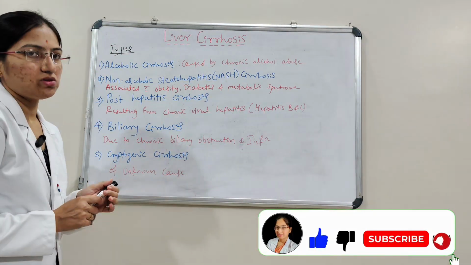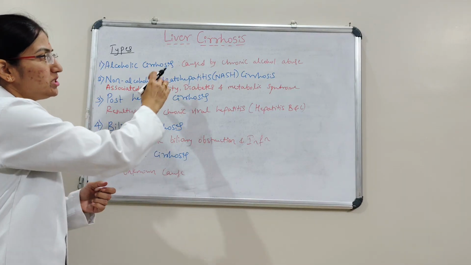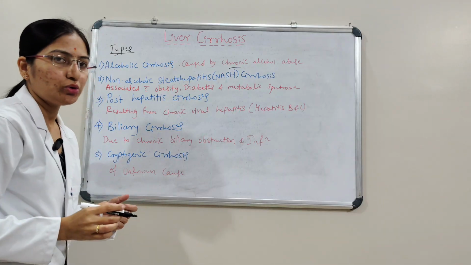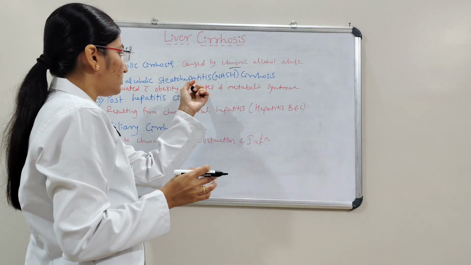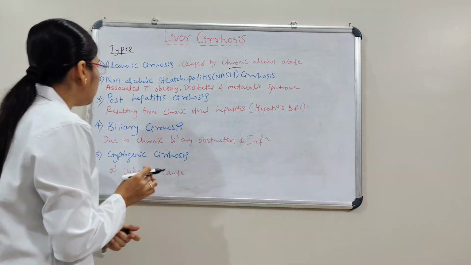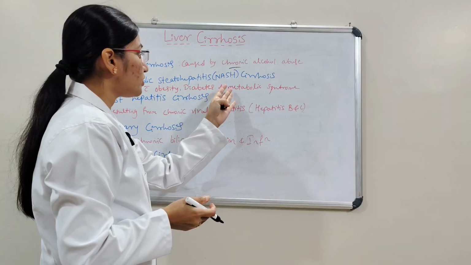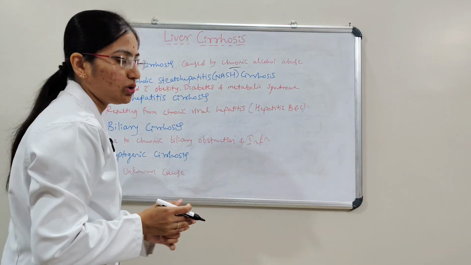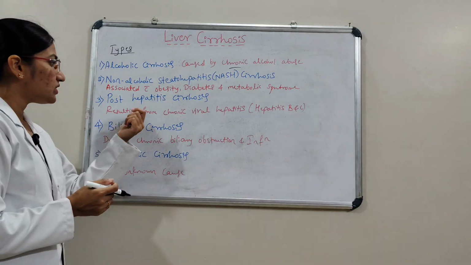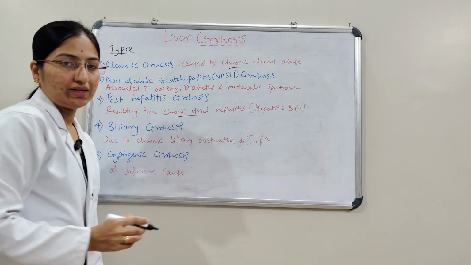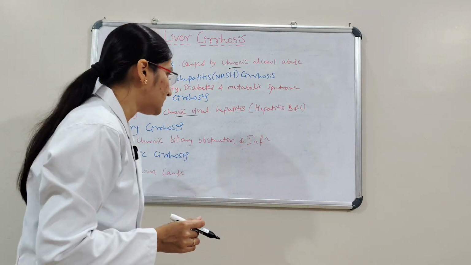Here there are 5 types. First one is alcoholic cirrhosis, caused by chronic alcohol abuse. And the non-alcoholic steatohepatitis cirrhosis, associated with obesity, diabetes, and metabolic syndrome. And the third one is post-hepatitis cirrhosis, resulting from chronic viral hepatitis, that is hepatitis B and C.